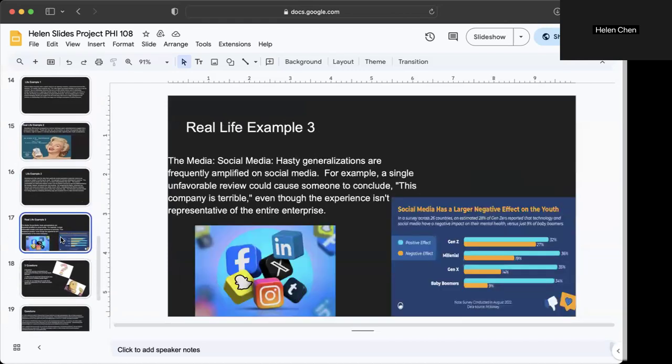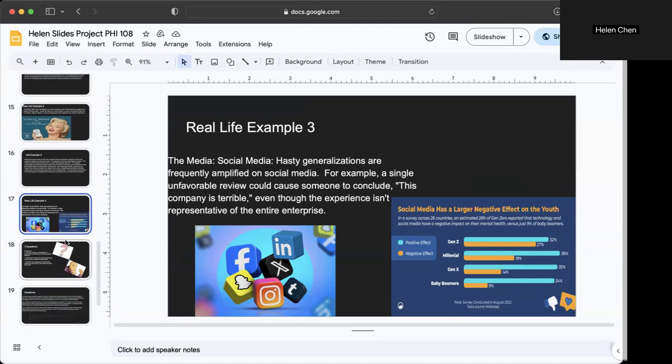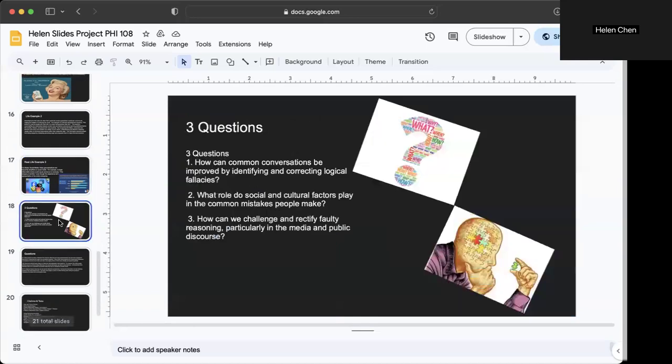Real life example 3. Social media amplifies hasty generalizations. A single bad review might cause someone to post, the company is terrible, even if it is just one isolated experience. This can lead to misinformation and unfair reputations, especially when others share or believe it without context.